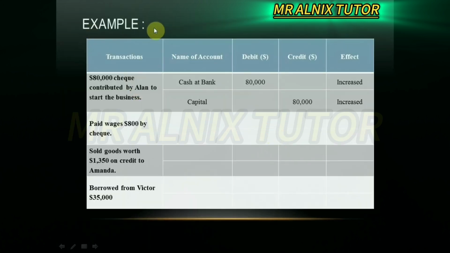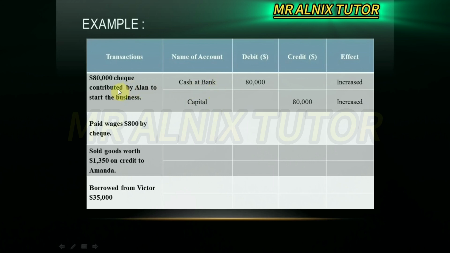Here is another example. We try to fill in the blank: name of account, debit, credit, and effect. Let's go through it together one by one. Number 1, 18,000 check contributed by Alan to start the business. Check means cash and bank. Contribute is considered the capital account. That's why we have two accounts here.